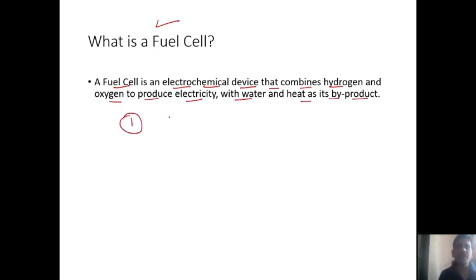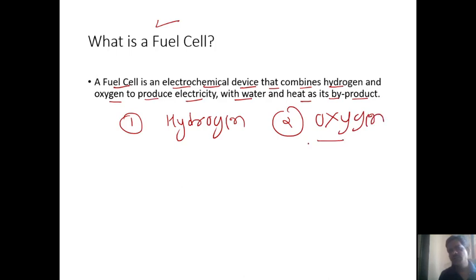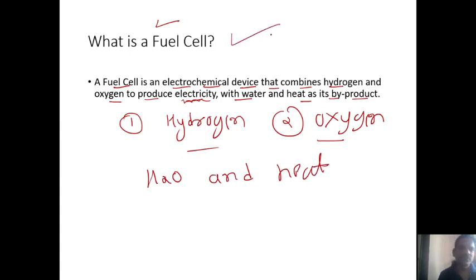For operating, what do we require? We require hydrogen, and another thing we require is oxygen. These two elements are required to produce the electricity. And what is the byproduct? The byproduct is H2O, and heat is also a byproduct of this fuel cell. So this is the simple definition of a fuel cell.